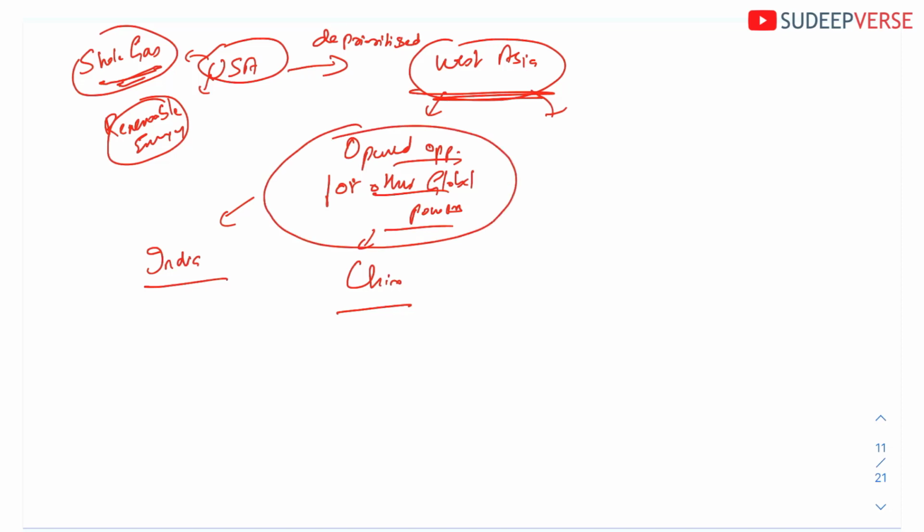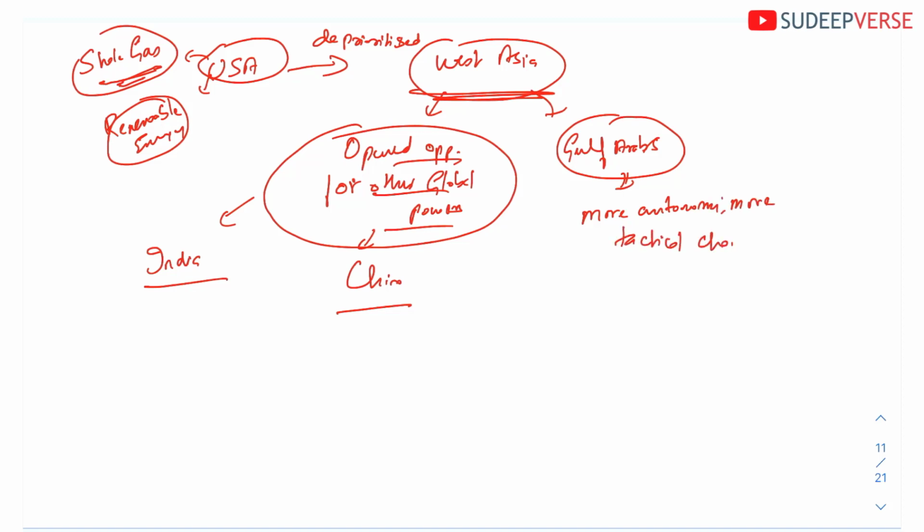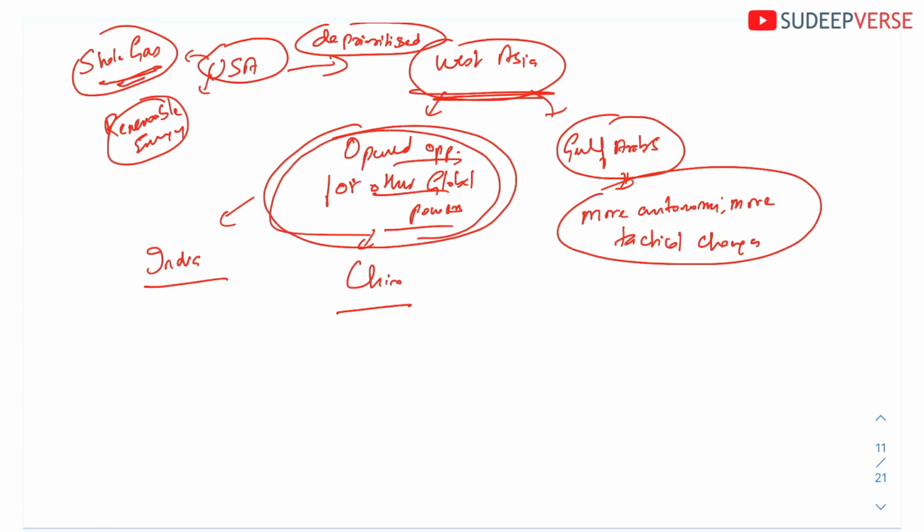The second thing is that the Gulf Arab nations themselves are looking for more autonomy as well as more tactical changes. So two things are happening in West Asia post the USA's deprioritization: the opening of opportunities for other global players, and the Gulf Arabs seeking autonomy.